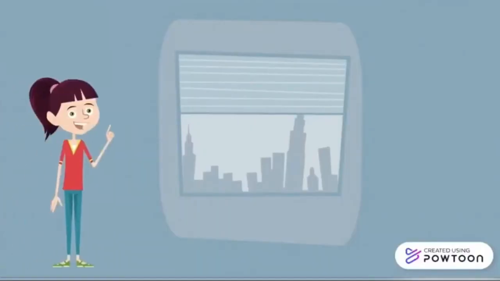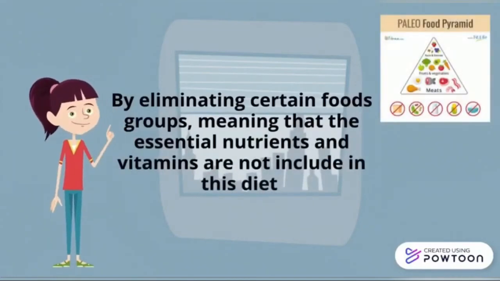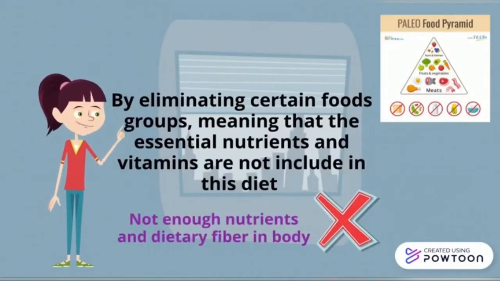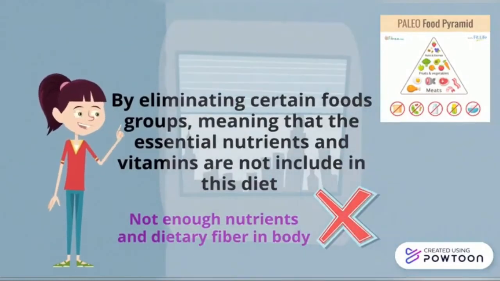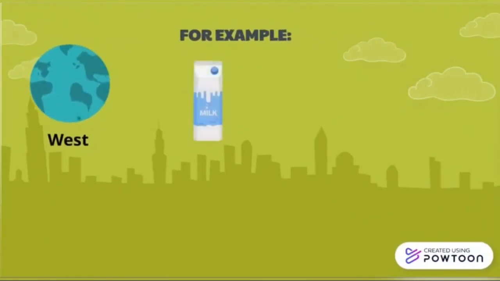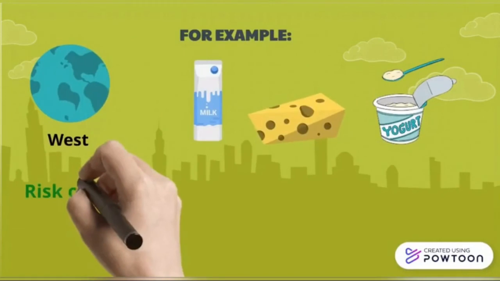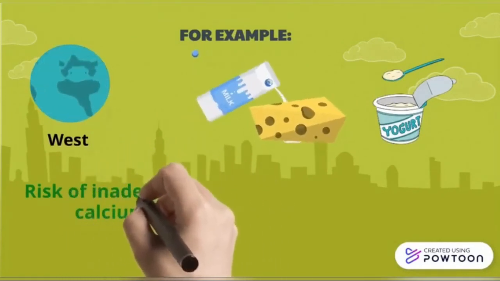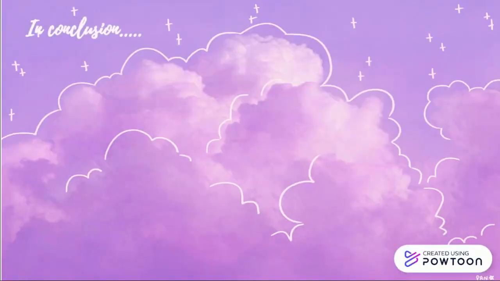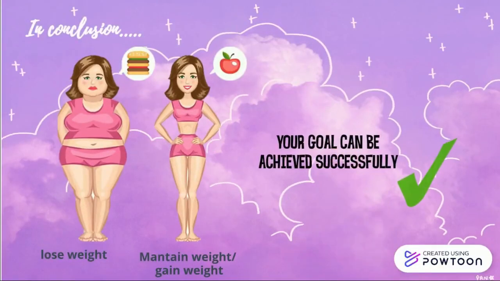Lastly, by eliminating certain food groups, essential nutrients and vitamins are not included in this diet, so our body will not get enough nutrients and dietary fiber. For example, people in the West often obtain their calcium from milk, cheese, and yogurt. So those following the paleo diet are at risk of inadequate calcium consumption, which can cause low bone density. If you already choose the right amount of portion in your diet, then you can achieve your goal successfully.